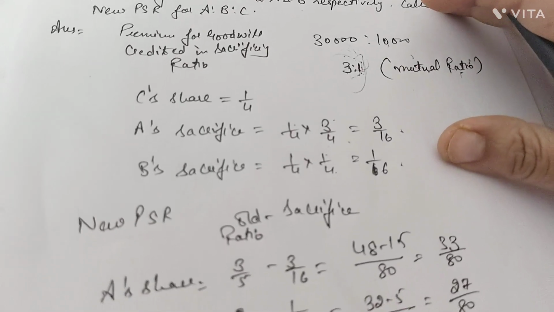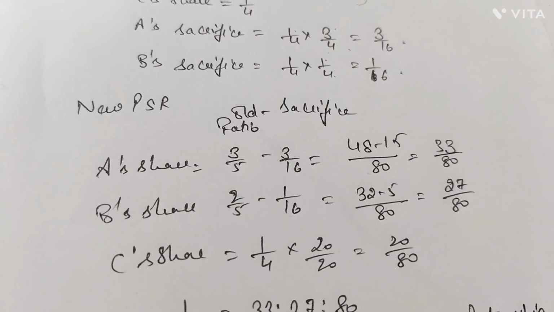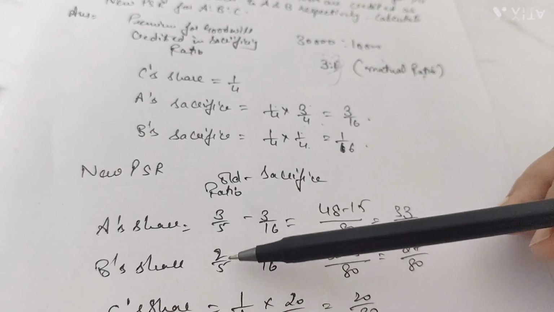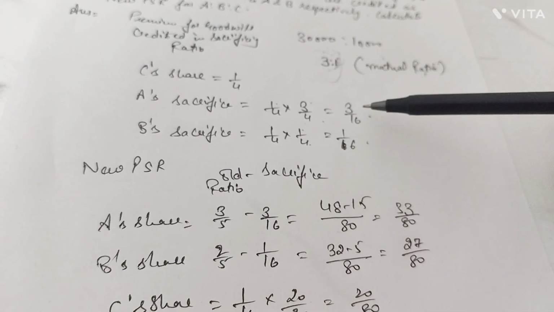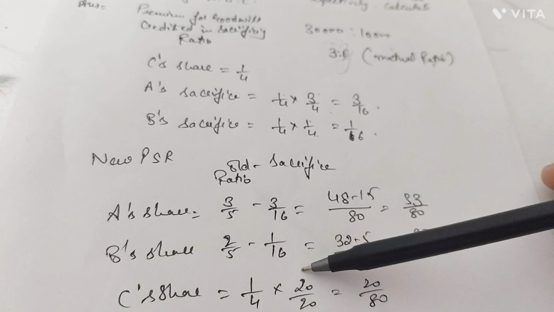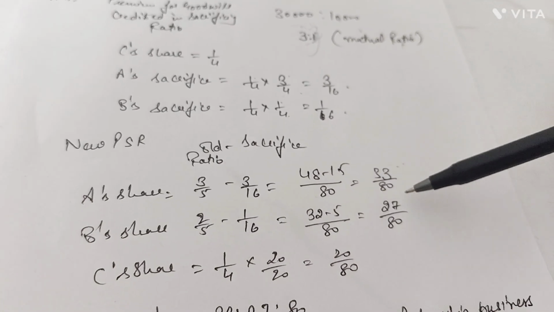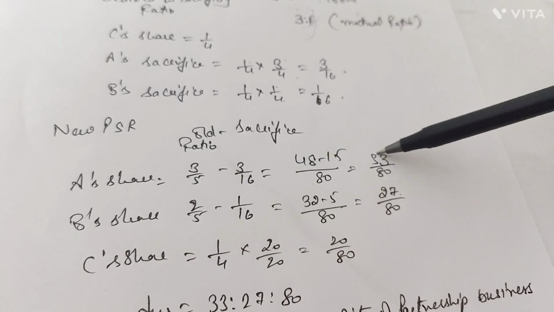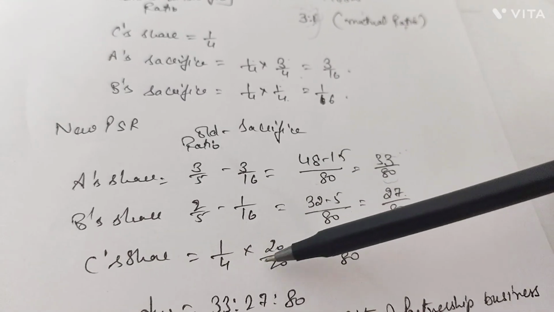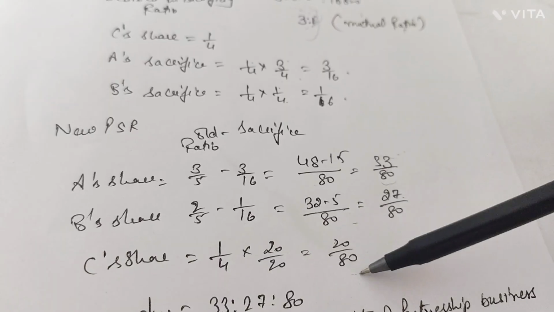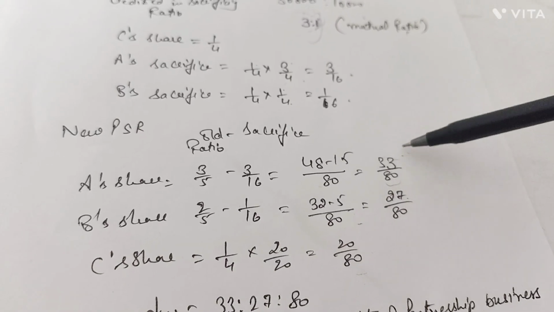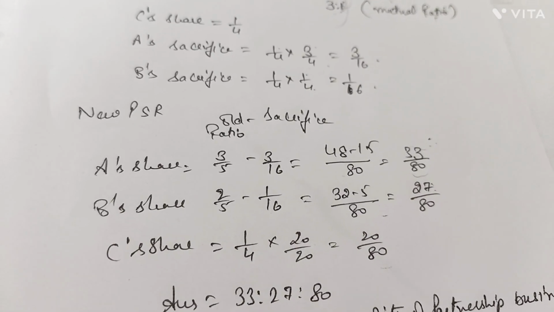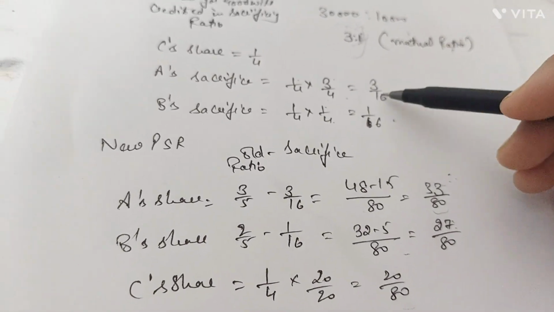To calculate the new ratio, it becomes old minus sacrificing ratio. So the old ratio of A was 3/5 and B's was 2/5, minus their sacrifice, that is 3/16 minus 1/16. Their new ratio is 33:27. But C's share here was 1/4. To make it also 80, we need to multiply this 4 by 20/20, and what is the ratio here? That is 20/80. So the new ratio is 33:27:20.